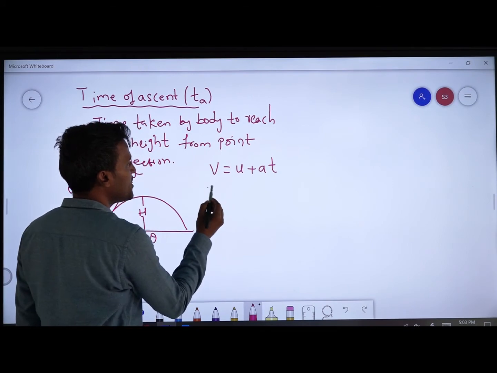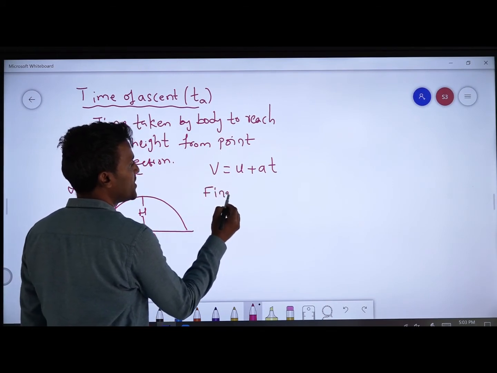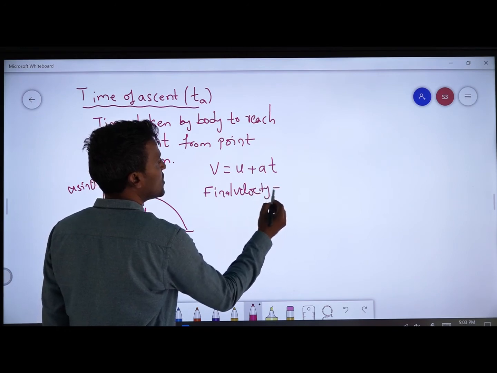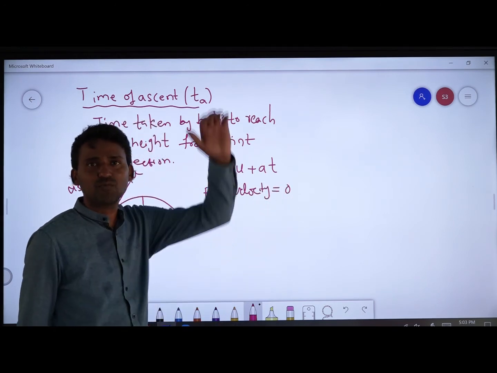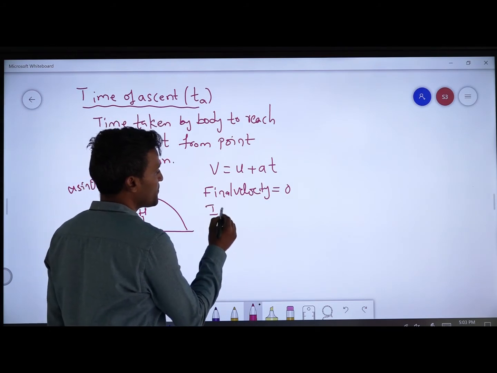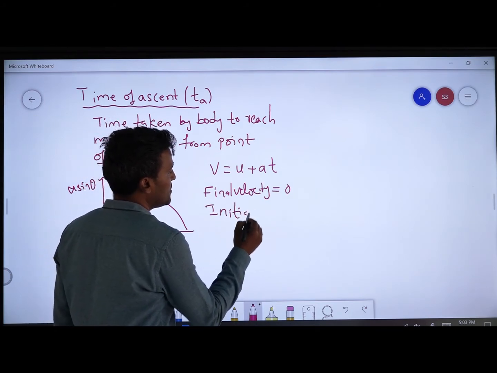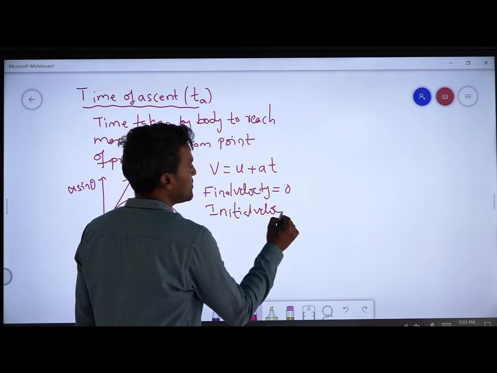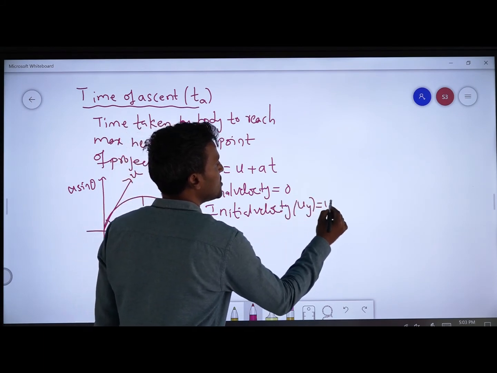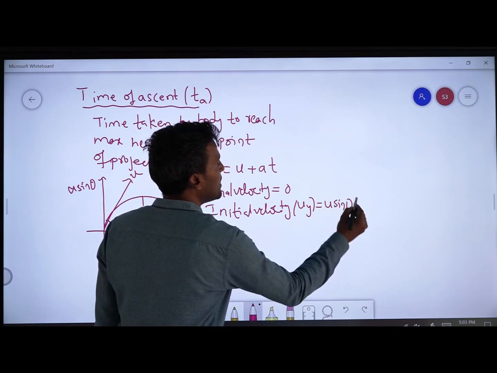Now in this one, the final velocity is equal to 0. When the object reaches maximum height, the final velocity is 0, and the initial velocity uy is equal to u sin theta.